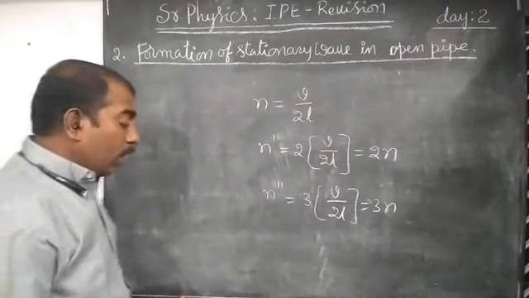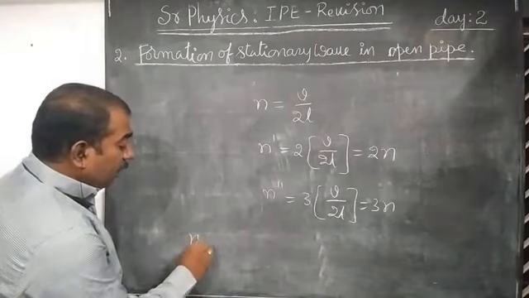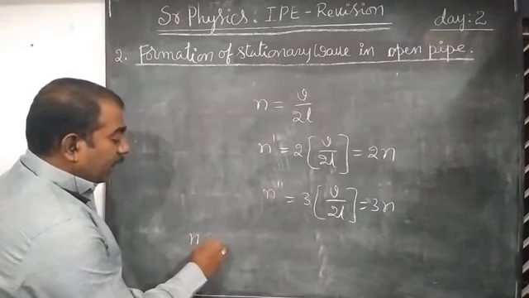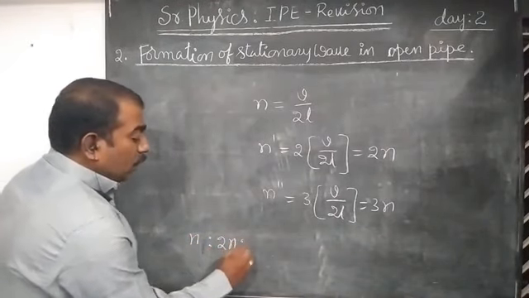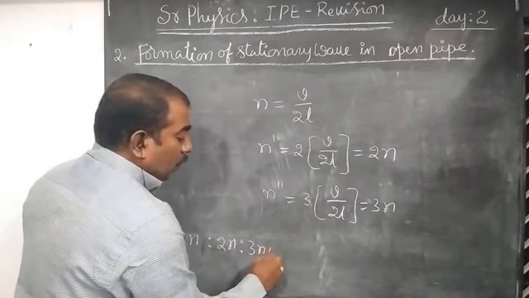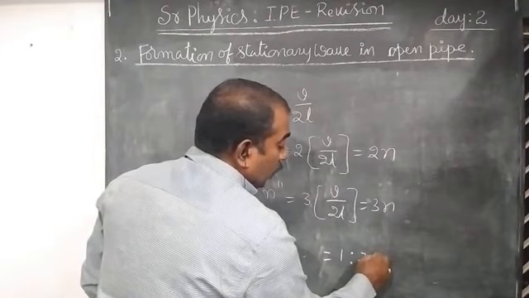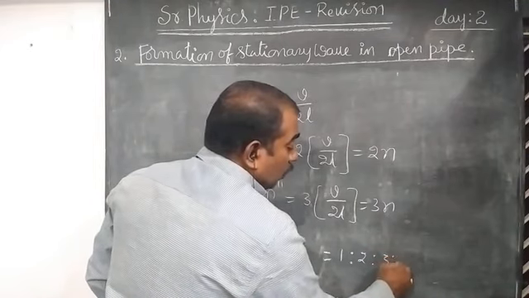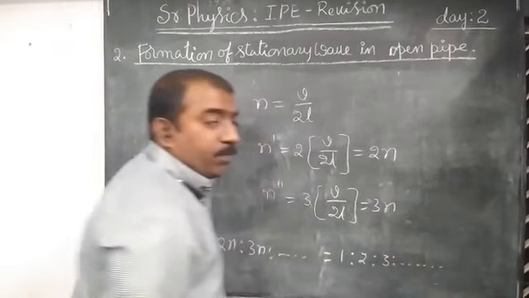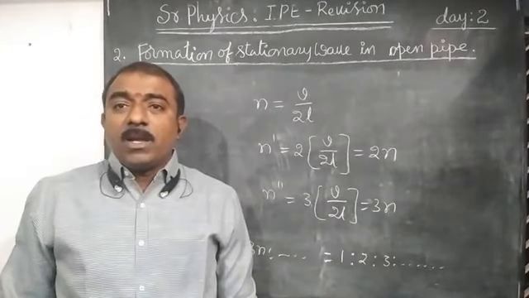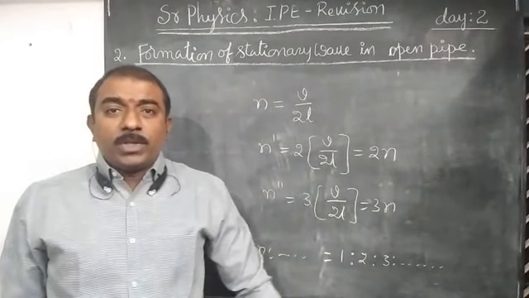Hence the ratio of harmonics is N is to 2N is to 3N, and so on, which is equal to 1 is to 2 is to 3, and so on. This is the second long answer question from wave motion.